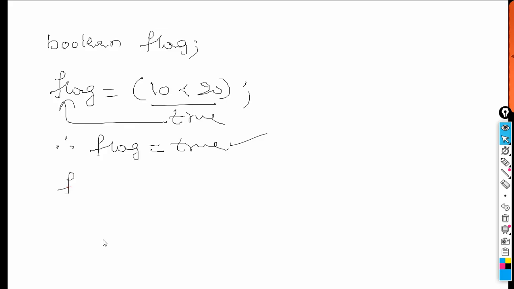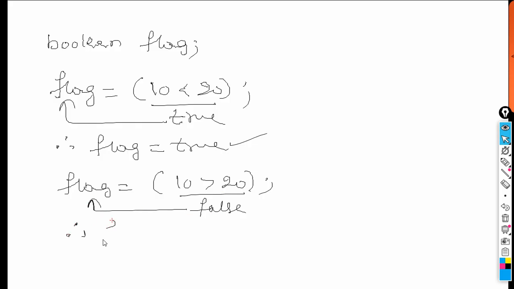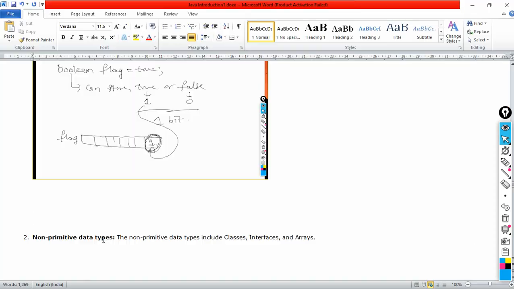Similarly, I give flag is equal to 10 is greater than 20. 10 is greater than 20 is false, therefore Java will give the result as false, which will be assigned here. Therefore flag is equal to false. So if you print the flag value, it will give true or false. It will not give 1 and 0, but true or false only. This is what you have to remember.